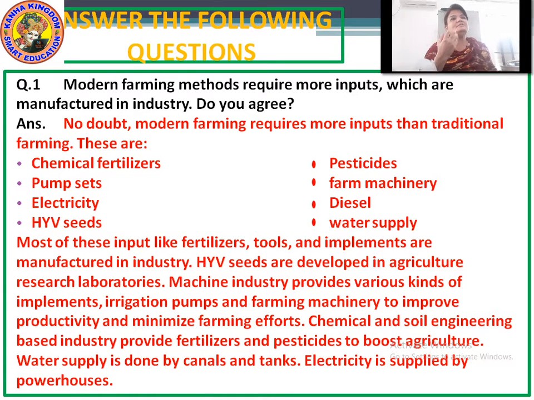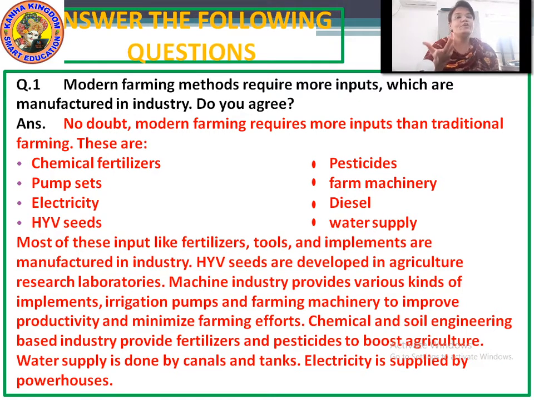Machine industries produce various kinds of implements, irrigation pumps and farming machineries to improve productivity and minimize farming efforts. Chemical and soil engineering based industries provide fertilizers and pesticides to boost agriculture. Water supply is done by canals and tanks and electricity is supplied by powerhouses.